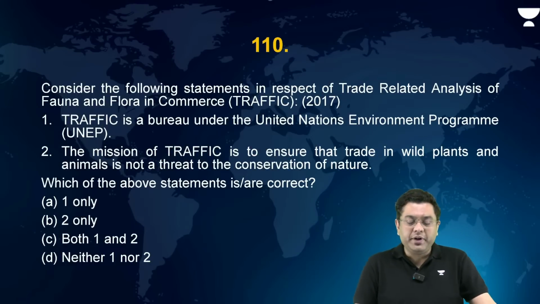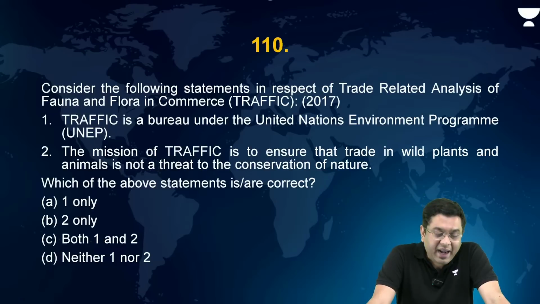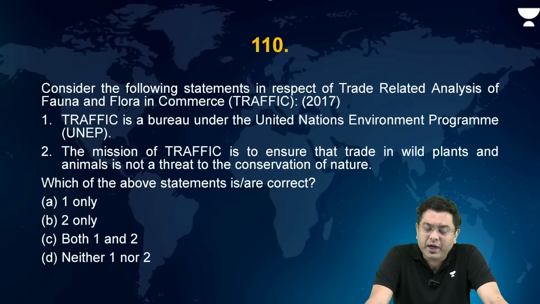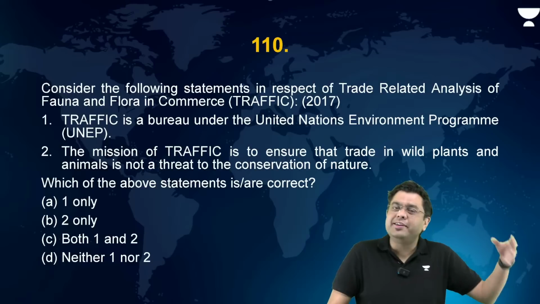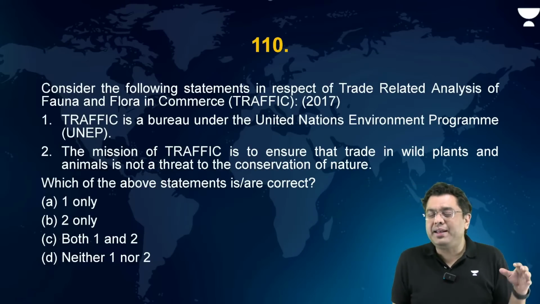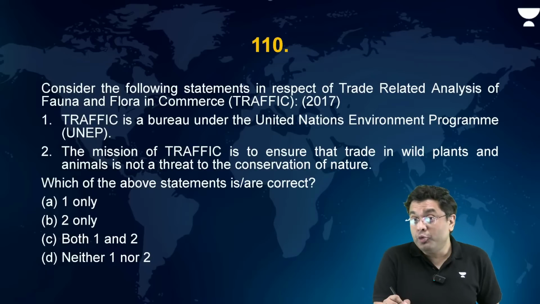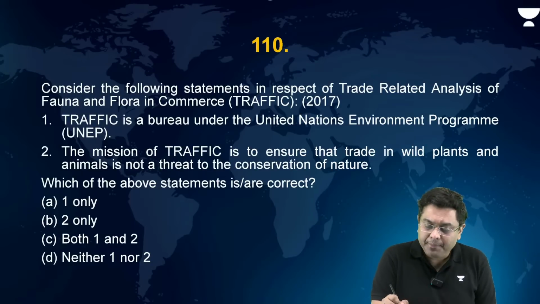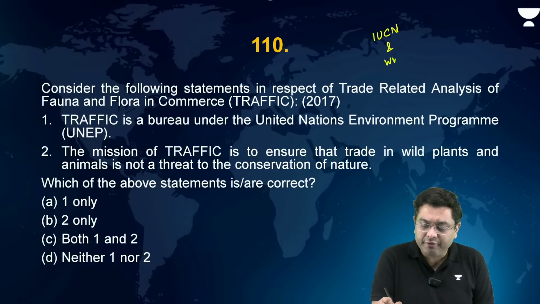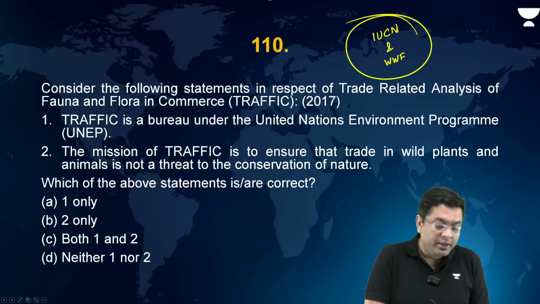Consider the following statements in respect of TRAFFIC, trade-related analysis of flora and fauna in commerce. TRAFFIC is a bureau under the United Nations Environment Program. No. TRAFFIC, in fact, is an organization, a body which has been created by the joint collaborative effort of 2 bodies. Which are they? IUCN and WWF. Not UNEP.